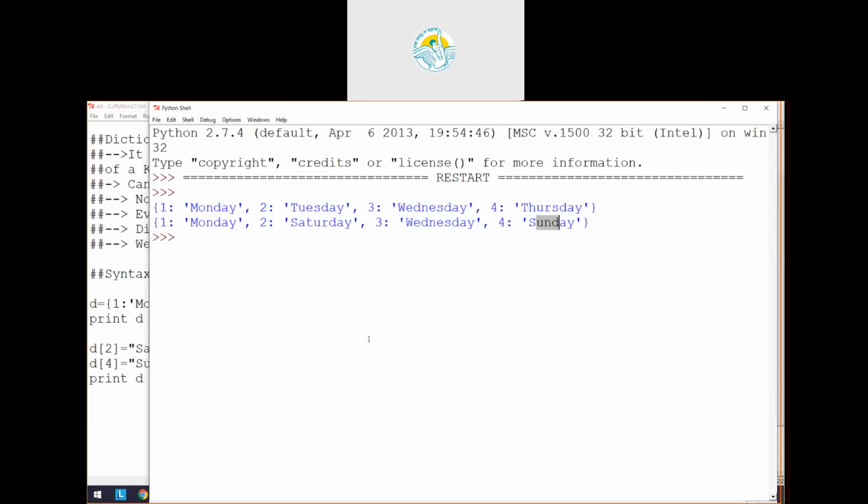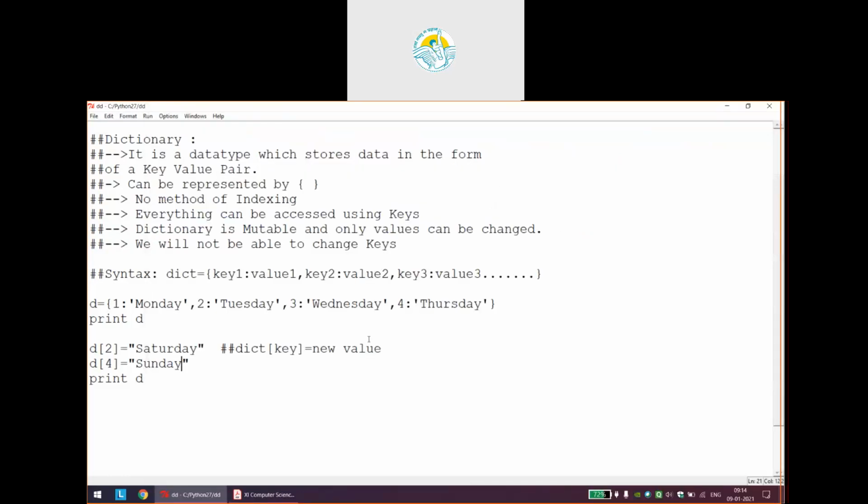Okay, Dhairya is asking the same thing that I spoke about a few moments ago: can we change the key value? We cannot change the key value. If you feel that you don't want 3, you want 3 to be 7, please listen to me. A dictionary does not have a method to change the key.